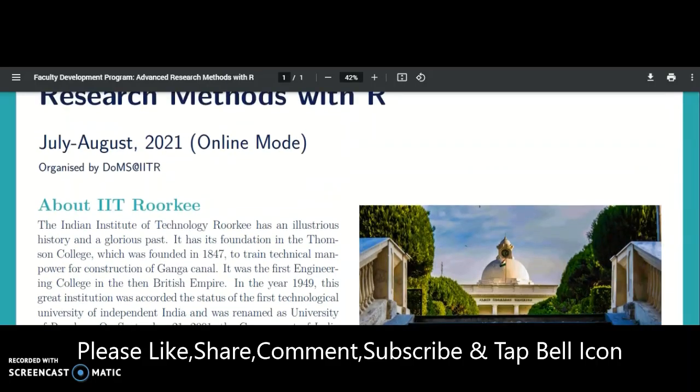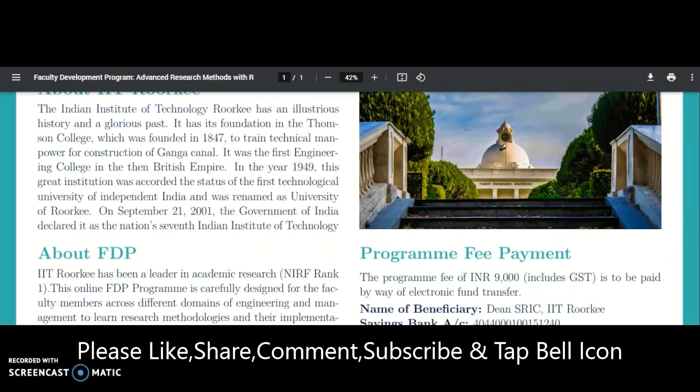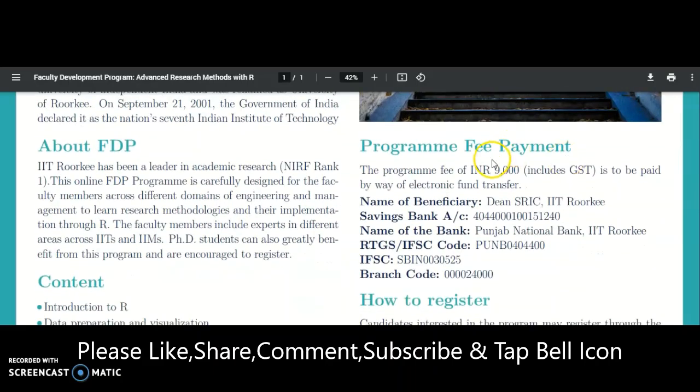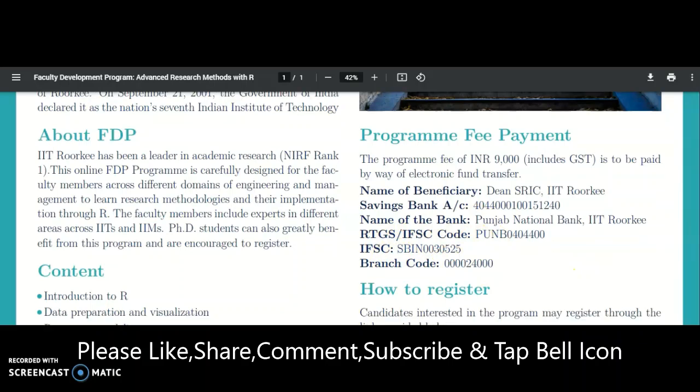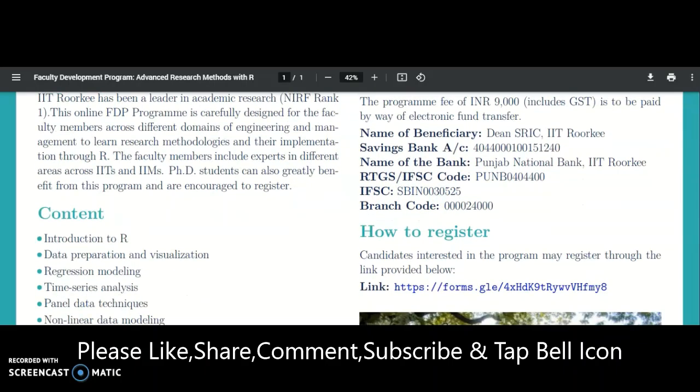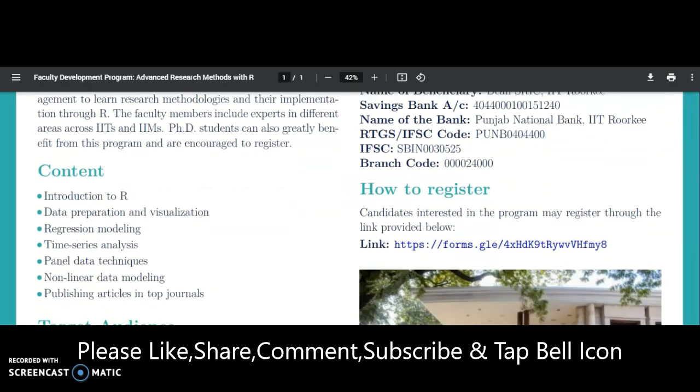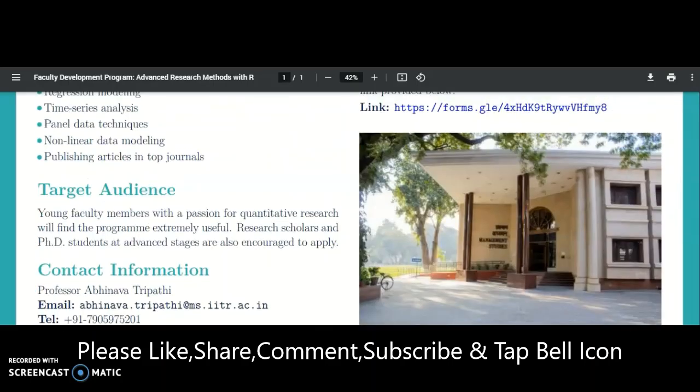The slightly disappointing thing is that the program fee is 9,000 rupees including GST. It is a huge cost, and I don't know why the IIT kept this much amount. The name of the beneficiary, savings bank account and IFSC code are all given here, you may check. They also did not mention anything about the certificate, so we don't know whether they will provide one or not.